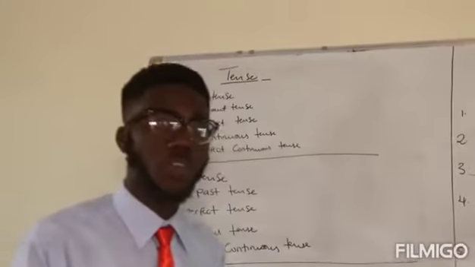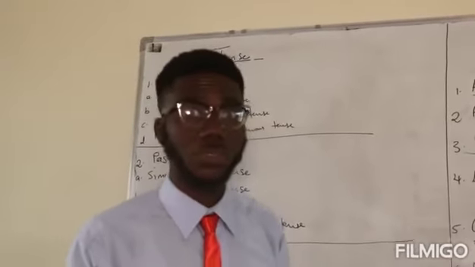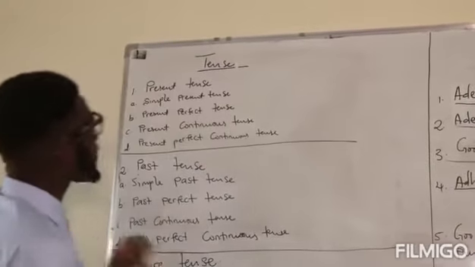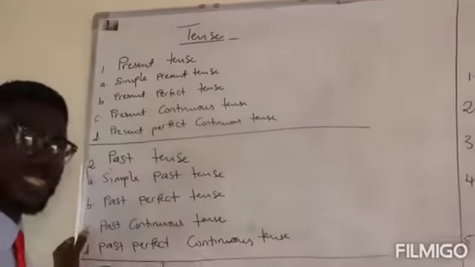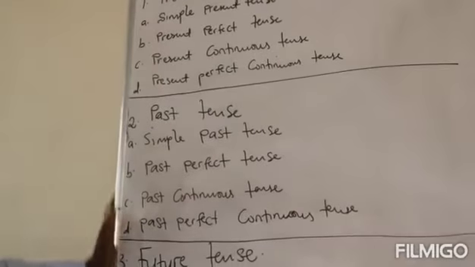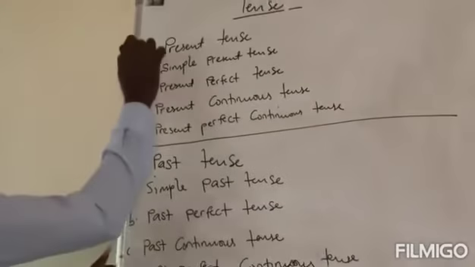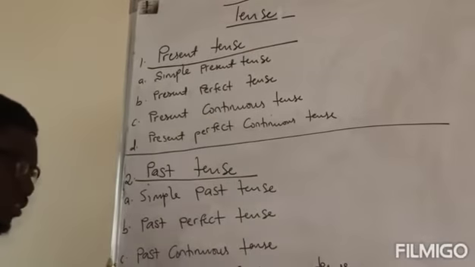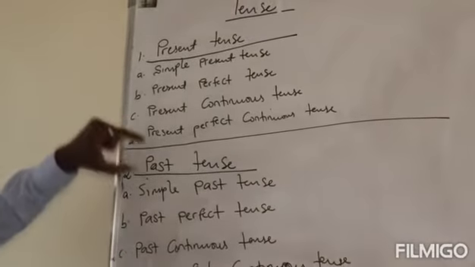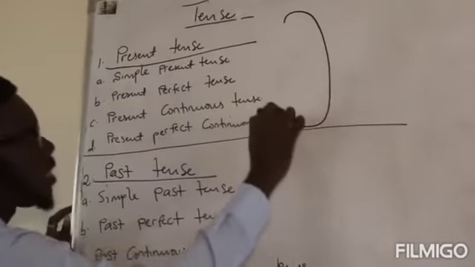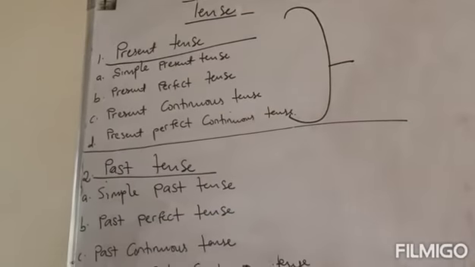An aspect of the verb. Of course, when you're talking about tenses, you're talking about verbs. Tense is an aspect of the verb that tells you about the time that an action takes or took place. And tenses are of three types. It is either the present tense, or the past tense, or the future tense. The present, the past, and the future. We are not going to be taking all of this. We will only be focusing on this because this is what we need.